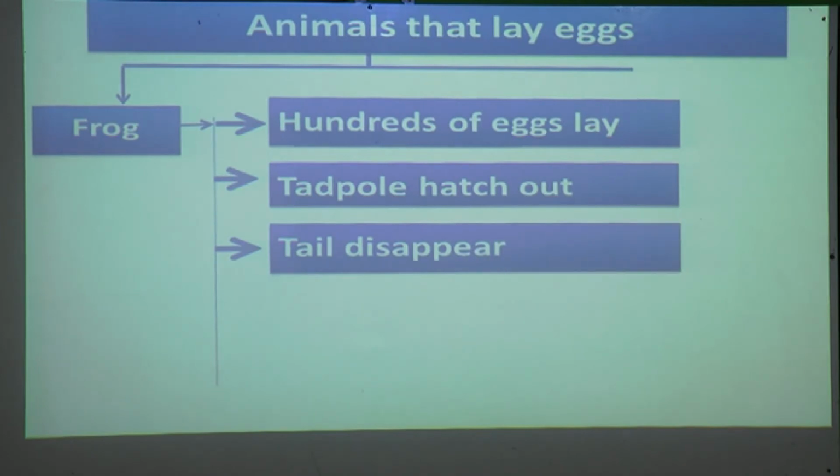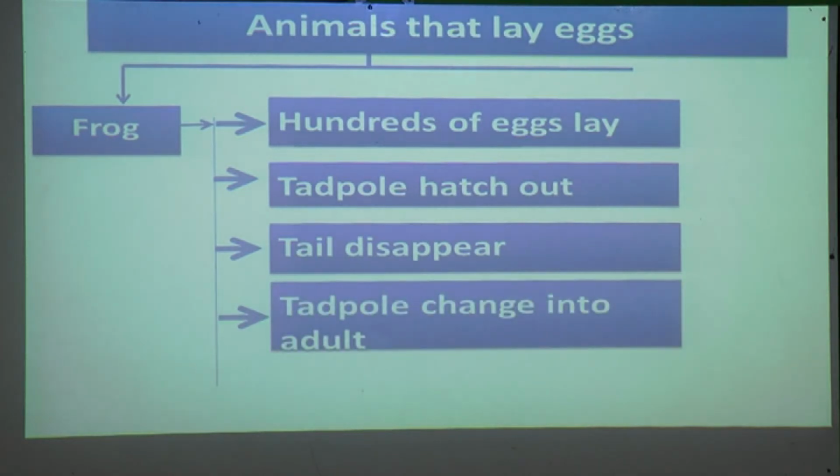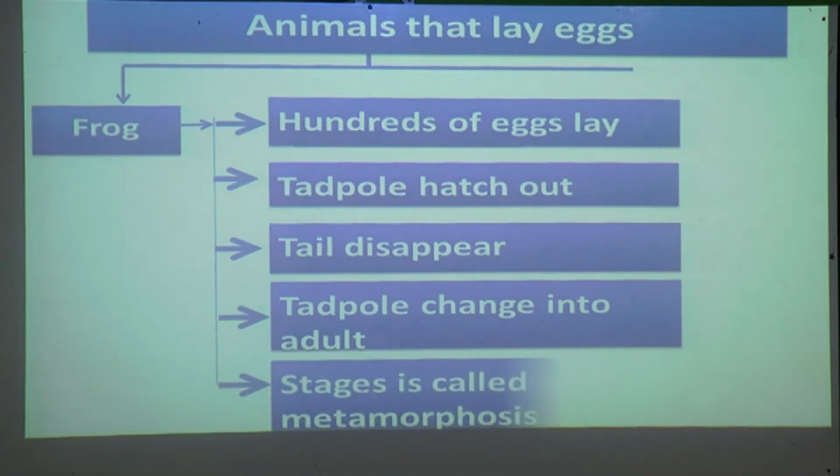After some time the tadpole's tail disappears, and tadpoles change into an adult frog. The frog undergoes several stages. Those stages are called metamorphosis.